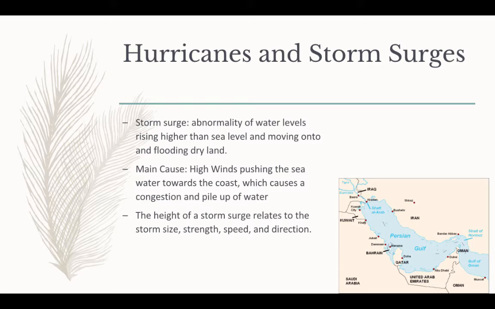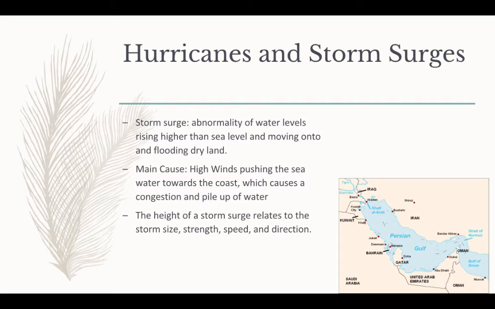A storm surge is the abnormality of water levels rising higher than sea level and flooding dry land. In tropical storms, the main cause is high winds pushing the seawater towards the coast, from the drag of wind over the water and low barometric pressure. The height of a storm surge relates to the storm's size, strength, speed, and direction. These storm surges are known for flooding towns and cities and causing property damage. Storm surges are caused by tropical cyclones or strong winds and hurricanes.